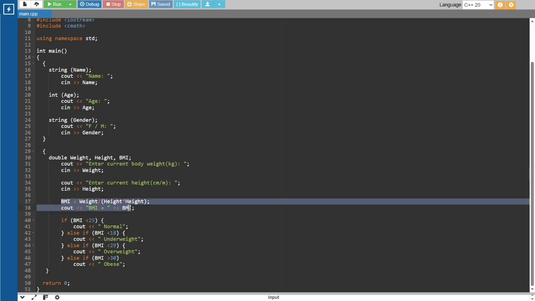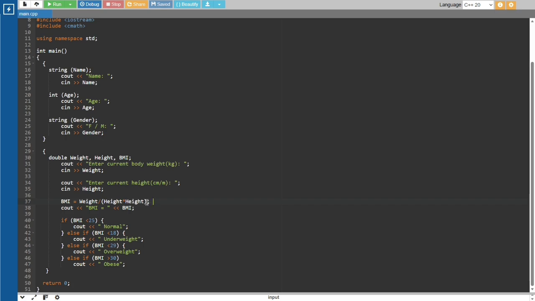This one is the one that differs, because this is the one that will do the calculation of the BMI, the automatic calculation when the user keys in their weight and their height. So I did BMI, which is the total weight divided by, in closed brackets, height times height.